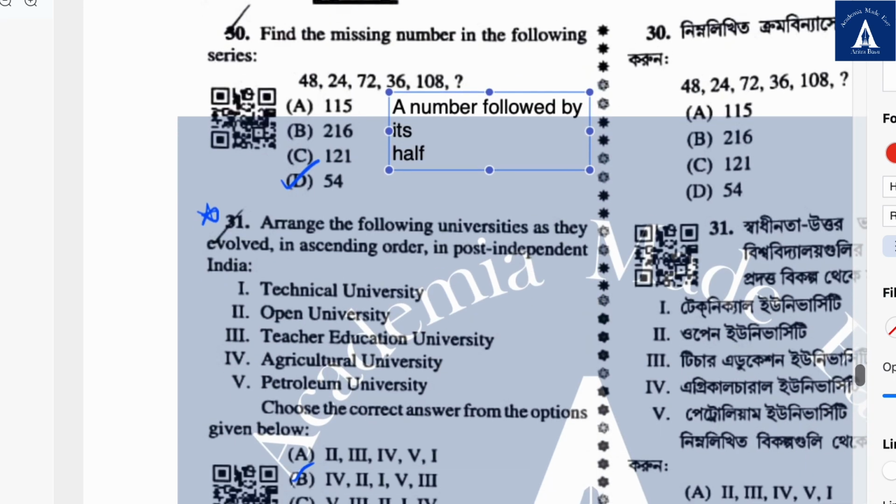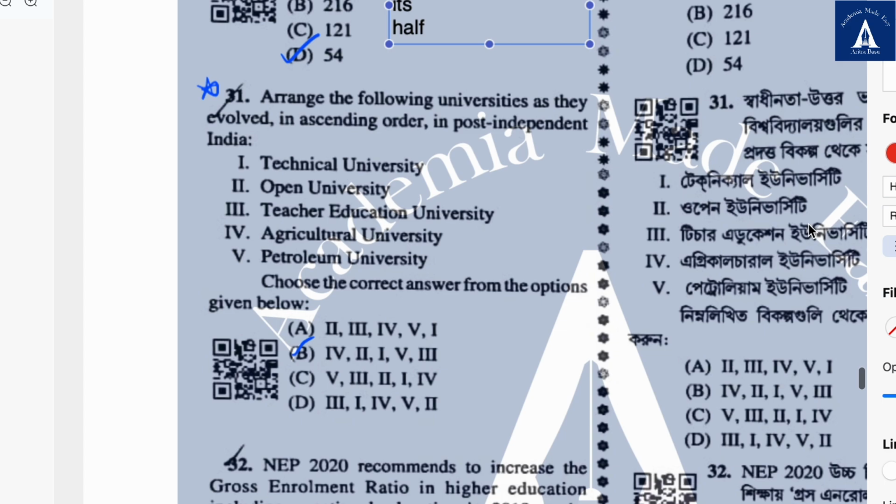Arrange the following universities as they evolved in ascending order in the post-independence era. I have arranged it as 4, 2, 1, 5 and 3. I'm not at all sure about this. If anyone knows the correct answer to this question, please leave it down in the comments.